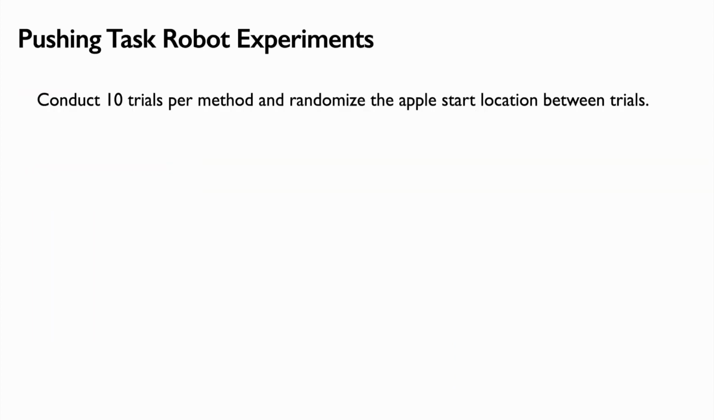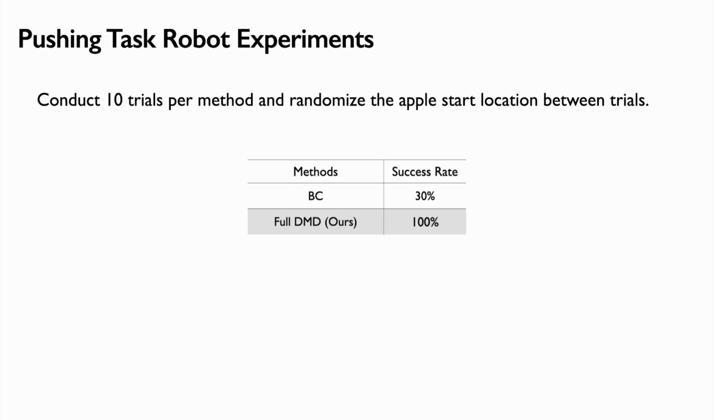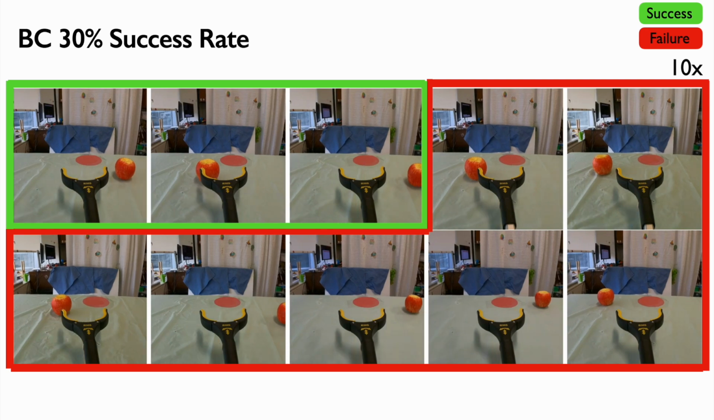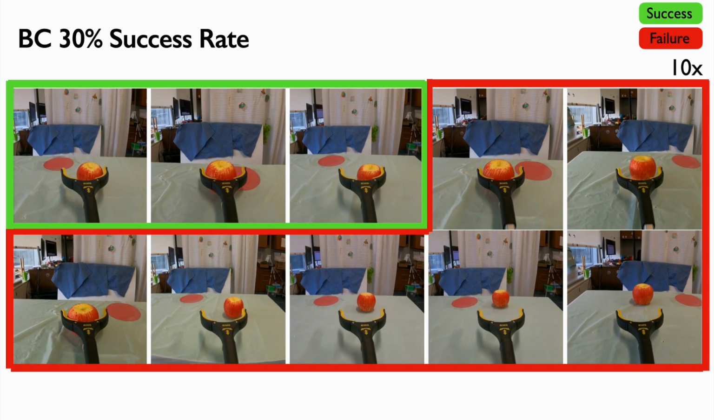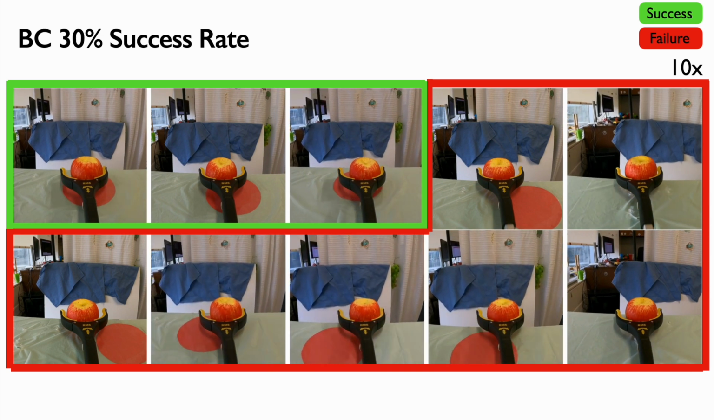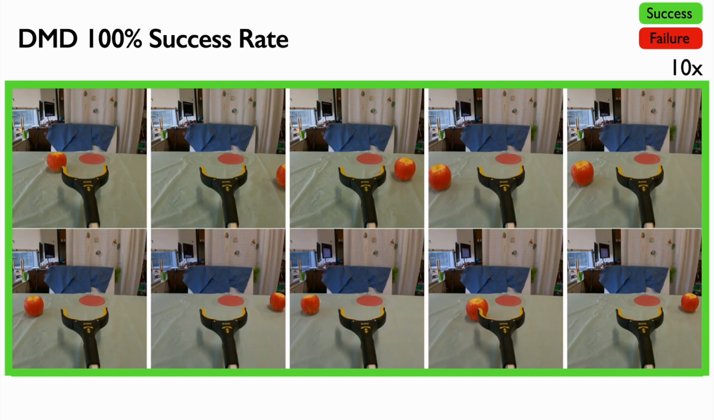Our online experiments measure the success rate at the non-prehensile pushing task. We conduct 10 trials per method and randomize the apple start location between trials. We find the vanilla BC model to get a 30% success rate, while DMD achieves 100%. Here are the execution videos for the BC baseline. Here are videos for DMD.